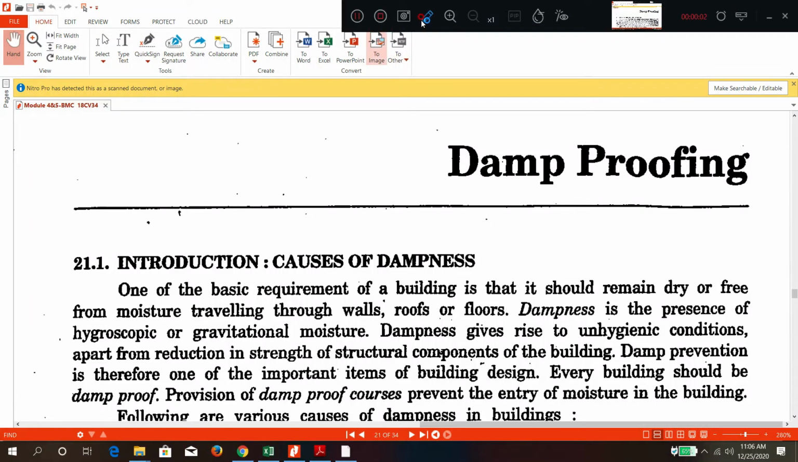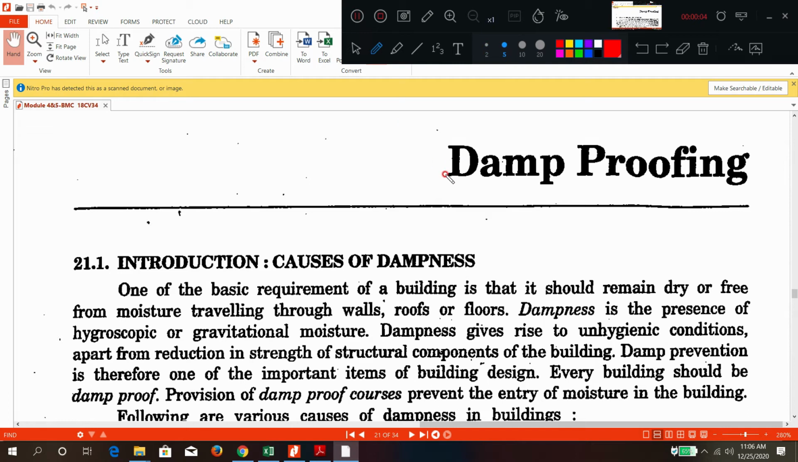Good morning everyone. So in this class we are going to discuss the next topic, that is damp proofing. It's called damp proofing. So first understand what are the causes of dampness.